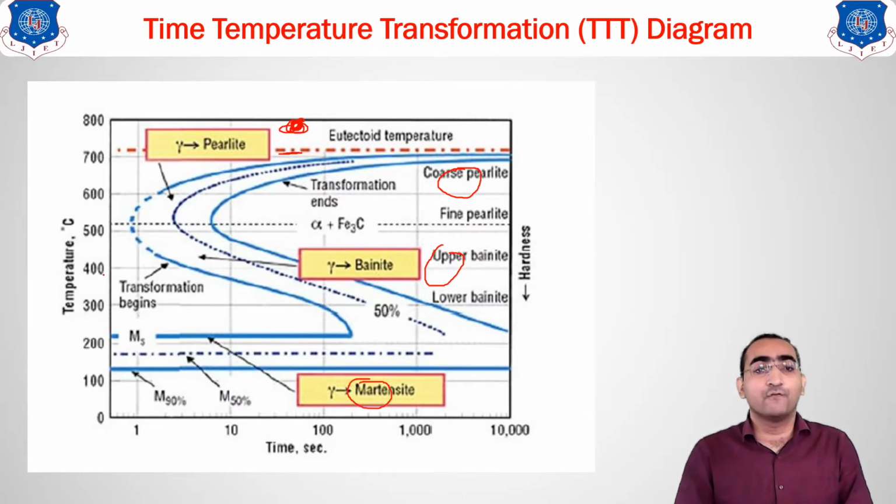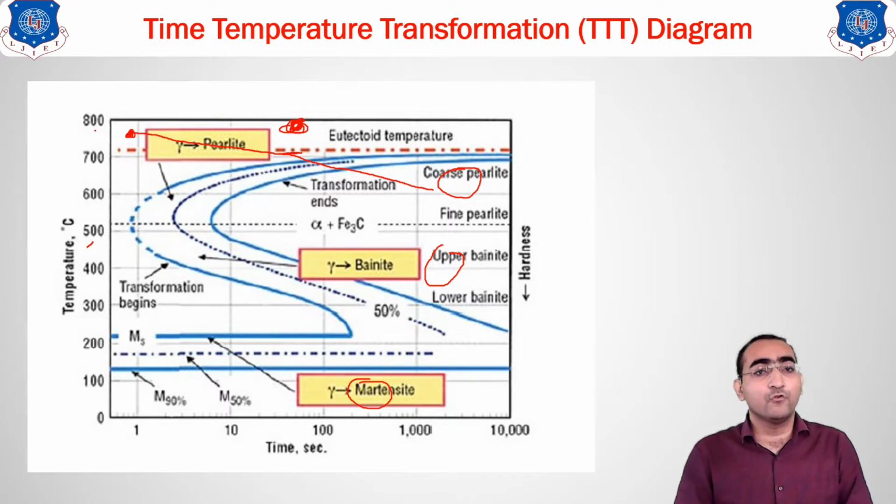So when your sample is cooling from the austenitic range, how does it go? Suppose you have heated the material up to this point. If you go for slow cooling, what will happen? The temperature is reducing over a much longer time. So you can see over here on the graph, my line goes to the pearlitic region. So the pearlitic phase will be there.